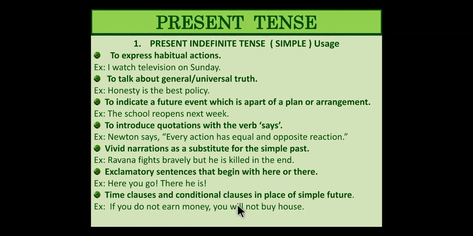Zero conditional, first conditional, second conditional and all. When we deal with clauses, we need to deal with it, because at times you get long questions wherein two tenses are included, like: if I were a prime minister, what would have happened? So it is actually future, imaginary, and it's not true right now, but can be true. Such conditions are called conditional clauses. In that case, what could be an example of present indefinite tense? If you do not earn money, you will not buy a new house.